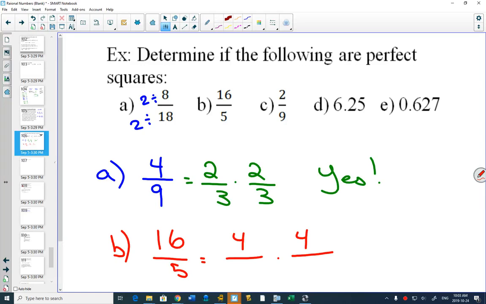And then 5, if we try to do 5, is there a number multiplied by itself that's 5? No, because we know 2 times 2 is 4, 3 times 3 is 9. There is no nice number that goes here. So our answer to this one is going to be no.